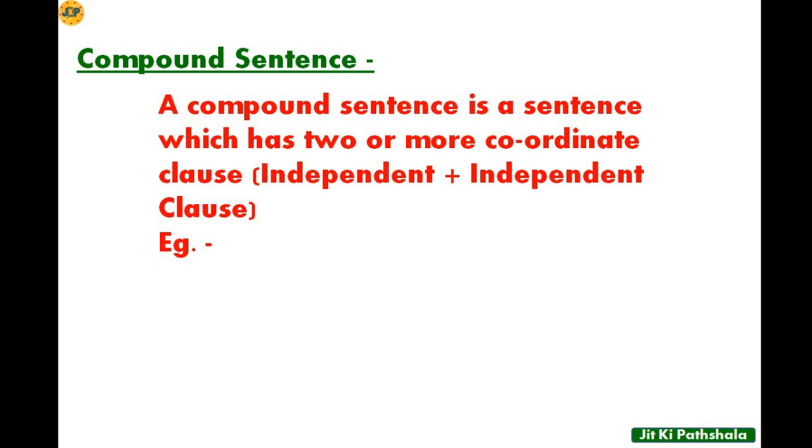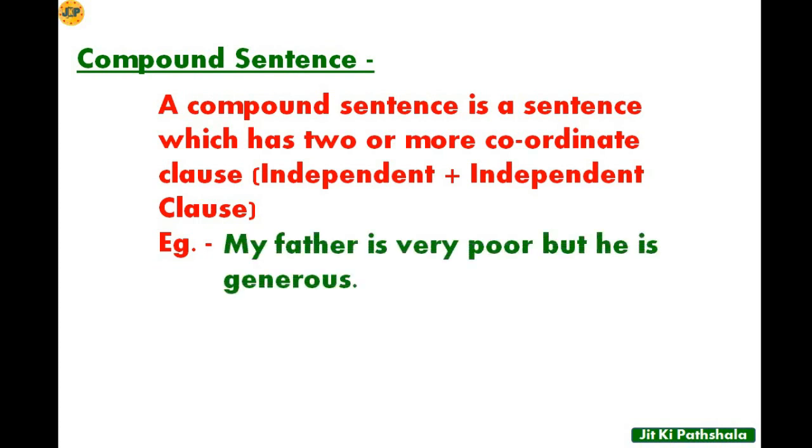For example, you can see here: my father is very poor, but he is generous. Now you have two sentences here. My father is very poor, and the second sentence is he is generous. And here you can see that these two sentences are connected with a coordinate conjunction, that is, but.